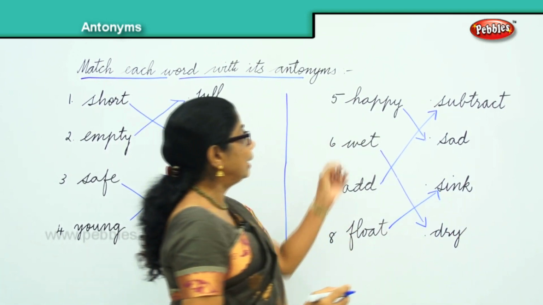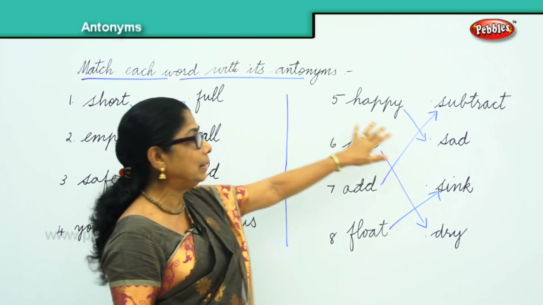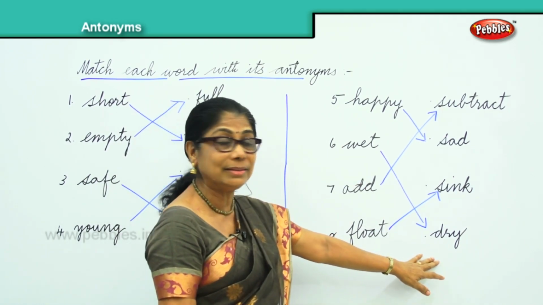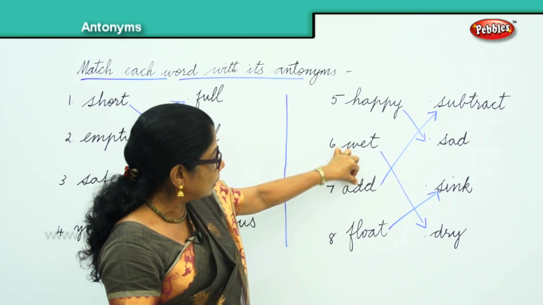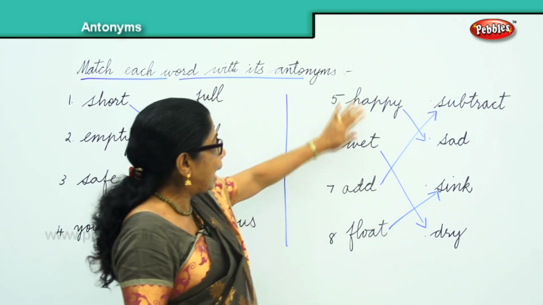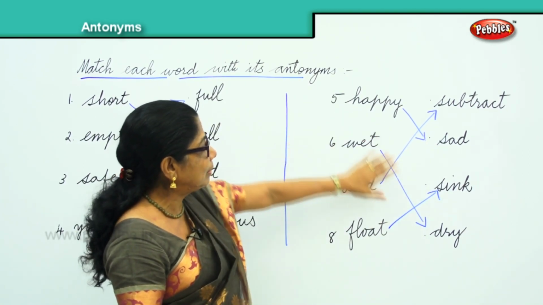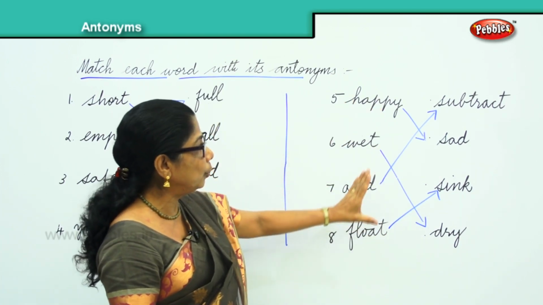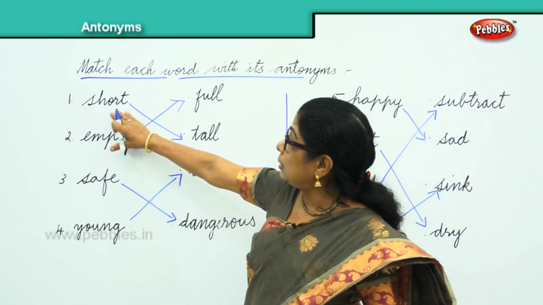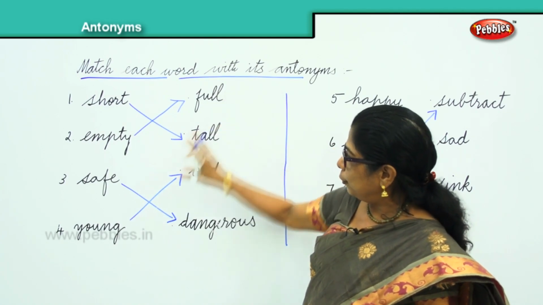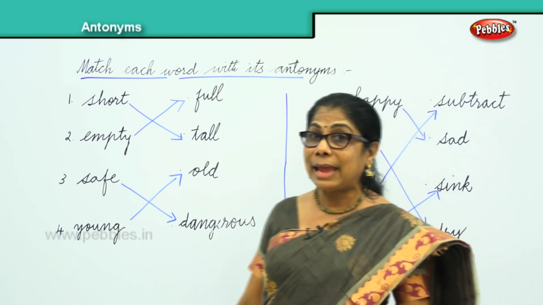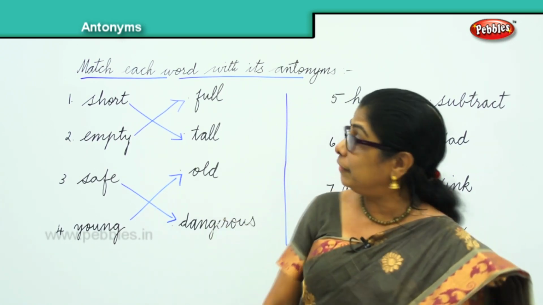Now, look at it carefully. You are very happy. Opposite of happy is sad. Opposite of wet, something is wet, something is dry. When you add, the opposite is subtract. Float, sink. So you found the antonyms of happy, sad, wet, dry, add, subtract, float, sink. Now just look at here. We have some words here. Find the antonym. Short, tall, empty, full, safe, dangerous, young, old. So we found the antonyms for each of the words given here.